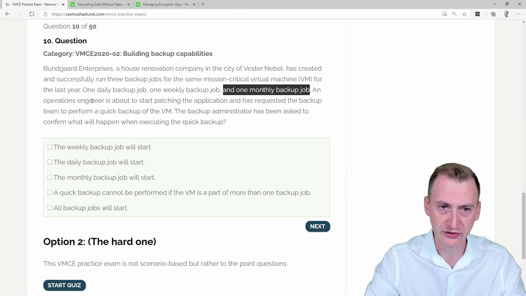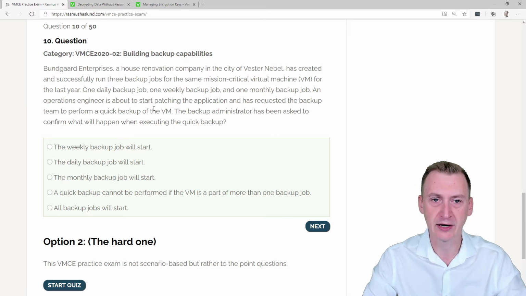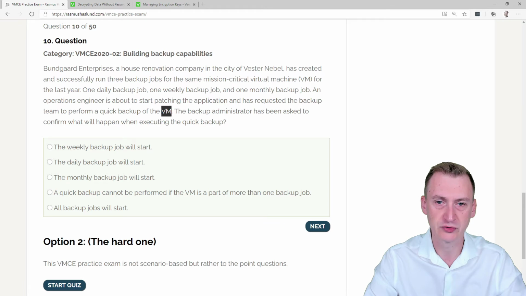An operations engineer is about to start patching the application and has requested the backup team to perform a quick backup of the VM, the virtual machine. The backup administrator has been asked to confirm what will happen when executing the quick backup. So the first question, of course, here is if you really know what a quick backup is.